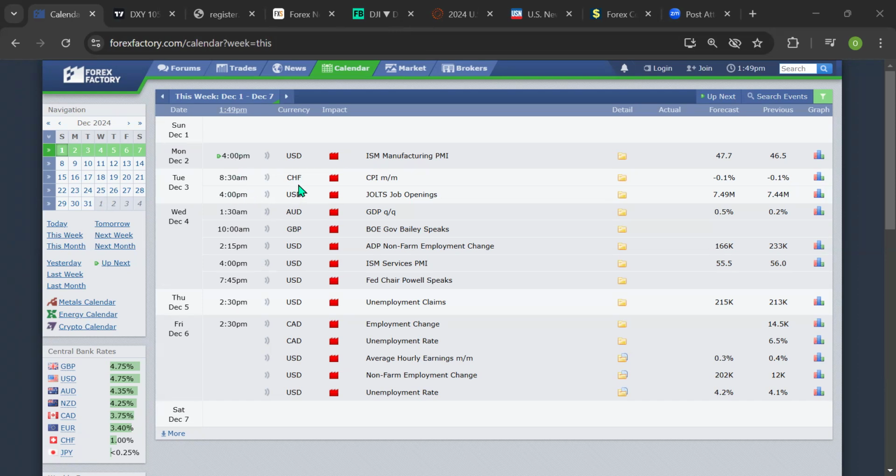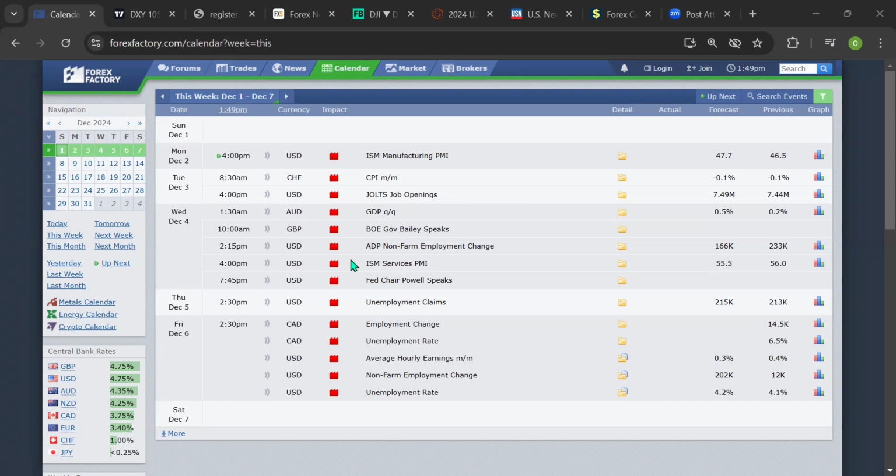On Tuesday, we have CHF and USD, 8:30 a.m. and 4 p.m. Nigerian time, respectively, which entails the CPI monthly by monthly for the CHF and JOLTS for US dollar job openings. On Wednesday, we have from AUD to Great Britain pounds to US dollar from 1:30 a.m., 10 a.m., 2:15 p.m., 4 p.m., 7:45 p.m. Nigerian time for these outlooks.